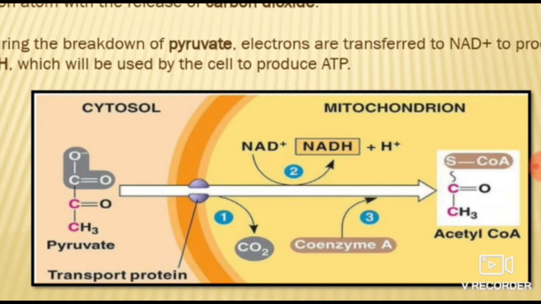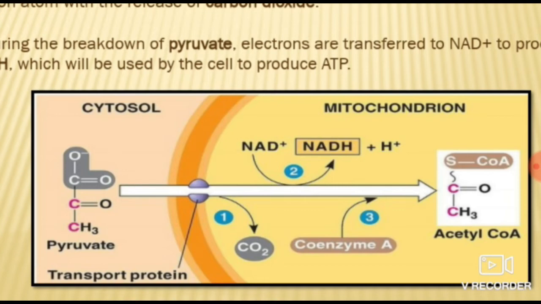Okay, and other than that, NADH2 is also produced, that is the reduced form of nicotinamide adenine dinucleotide. So it is also produced in this reaction. So till now what we have studied? First stage, glycolysis. In that, what is produced? 2 molecules of ATP and 1 molecule of NADH.